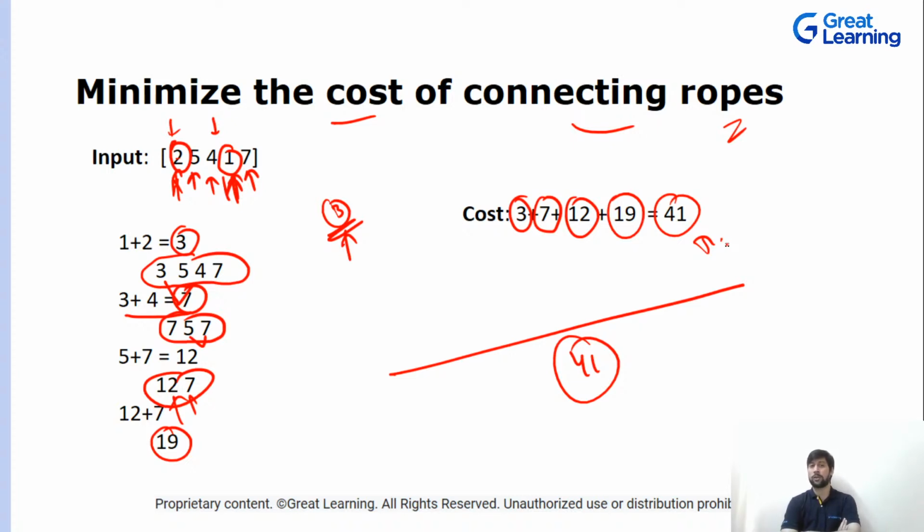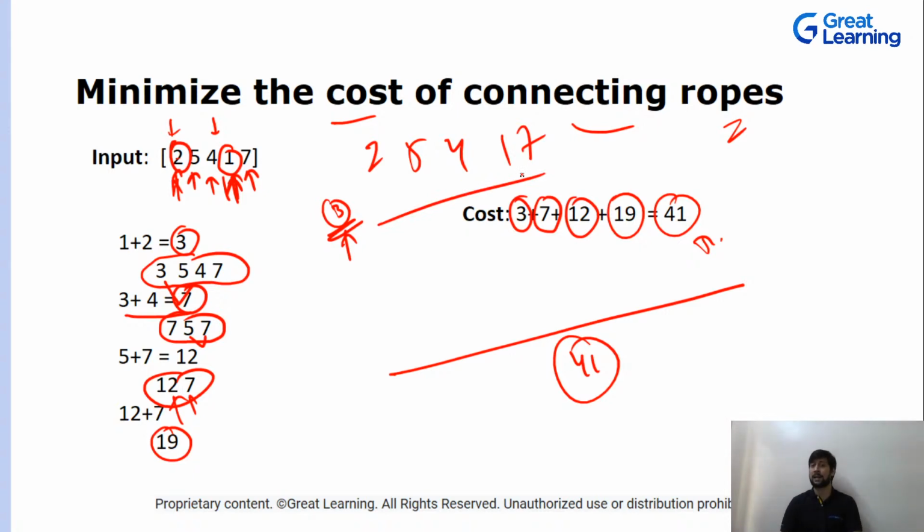So Ashish, this is the array given to you, but this array contains costs. I told you to connect all these ropes, and this is the cost. 2 5 4 1 7, this is the cost, right? I want you to minimize the cost while connecting the ropes. So how can you connect these two ropes?